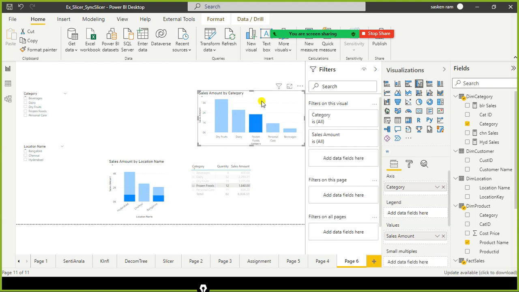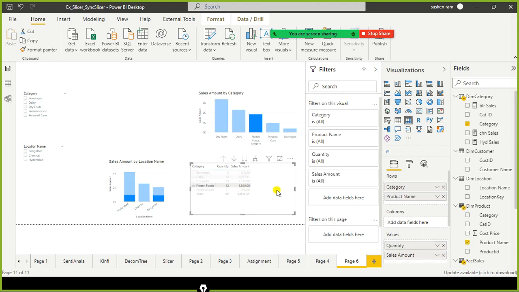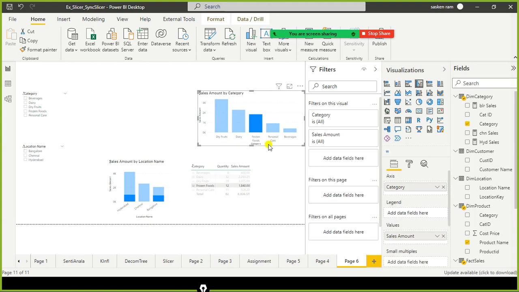Now if I go here and select it, the selection I made earlier has gone, right? I selected frozen foods, and when I clicked my mouse elsewhere, this selection is gone. It is not maintaining the selection state.